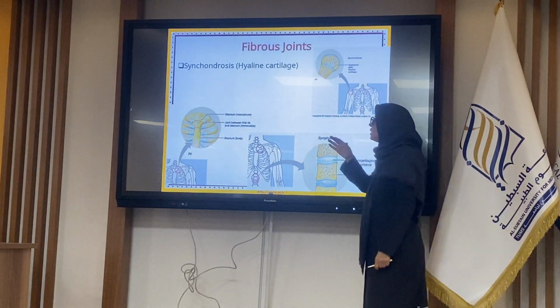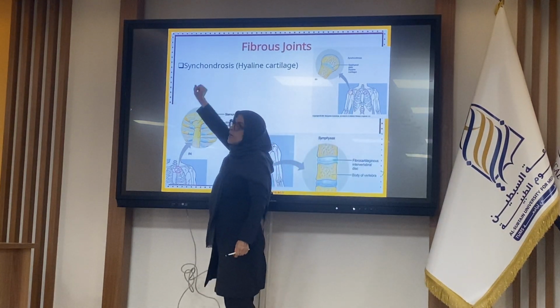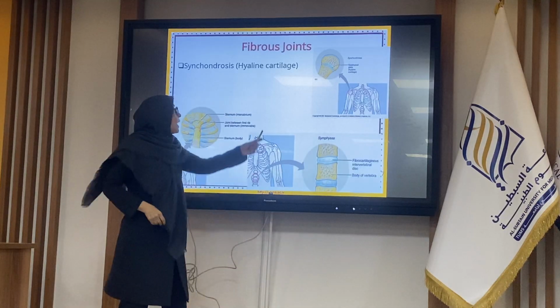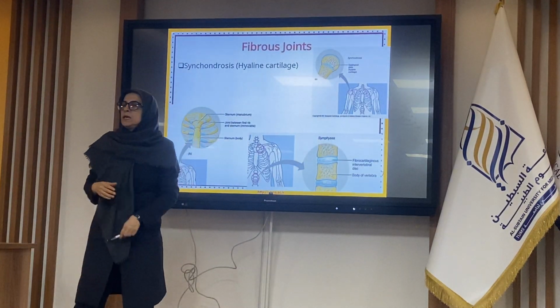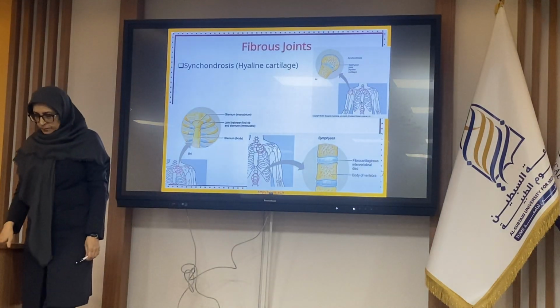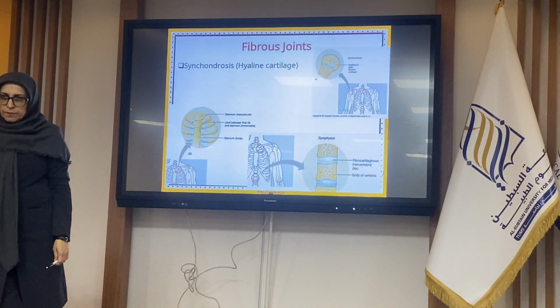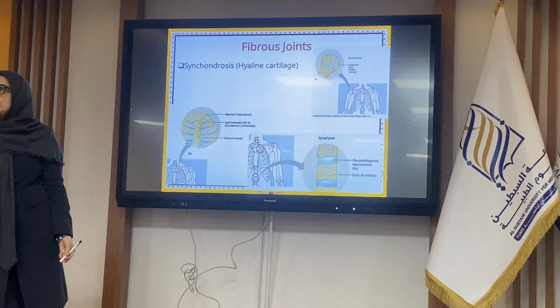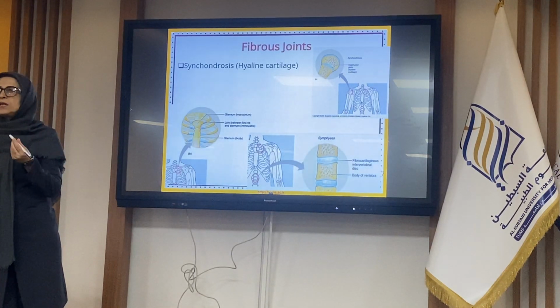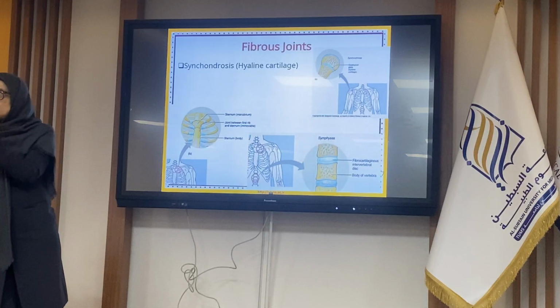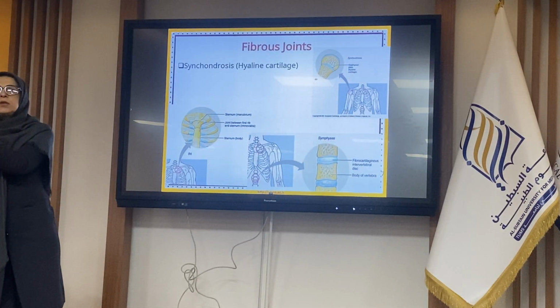Yes? You don't need to memorize these names, but you should know their structures. For example, one of the questions is: where are the structures of the joint connected together by fibrocartilage?